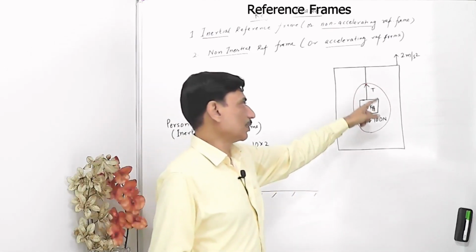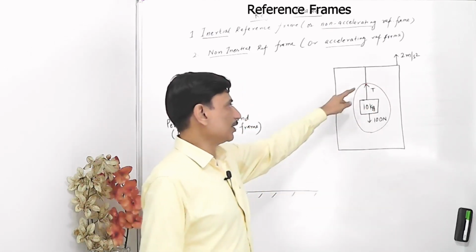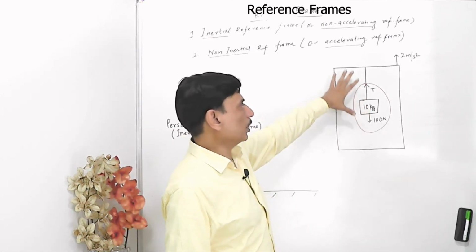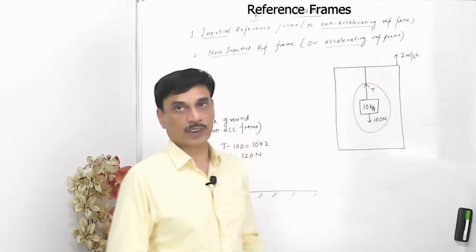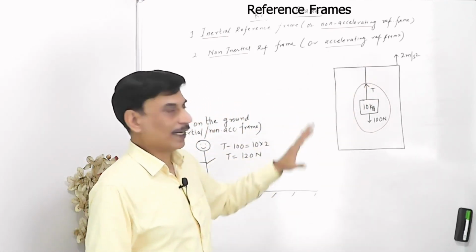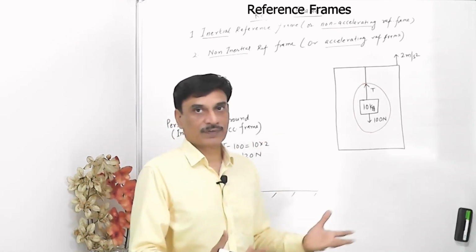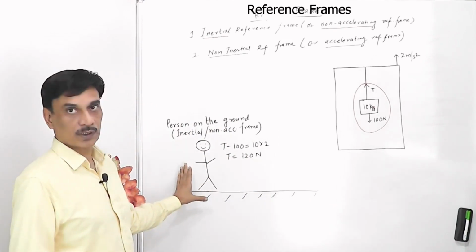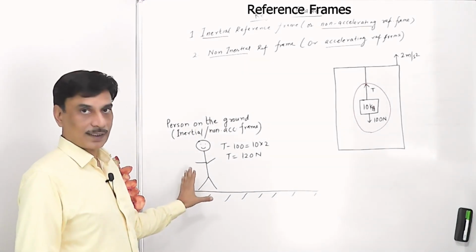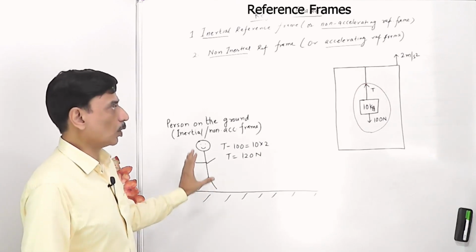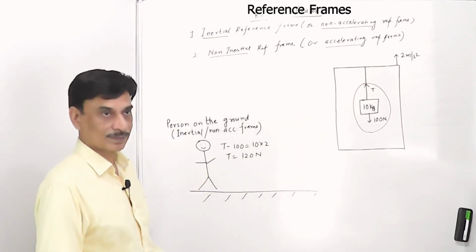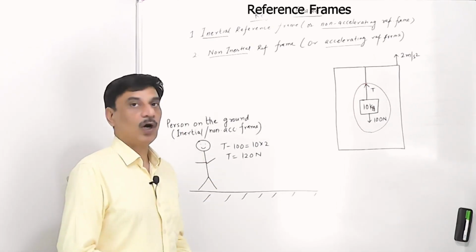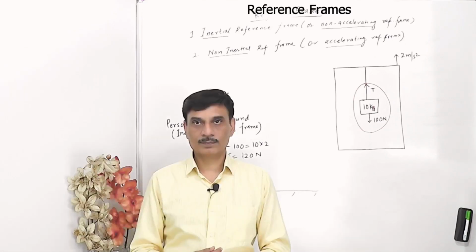As usual, we draw a circle, we draw a free body diagram: tension is this way, 100 Newton is this way, and this elevator is moving in the vertical direction upward with an acceleration of 2 meters per second square. Now, someone has to make the equations. Obviously, we write the equation, but where is our observer? Our observer is here, this person on the ground. He is the observer who is observing the whole event taking place. He is stationary with respect to earth, so he makes an inertial or non-accelerating reference frame.